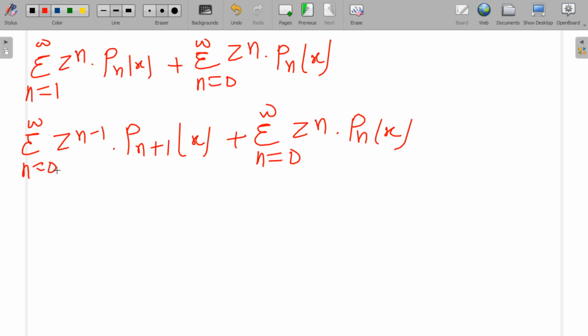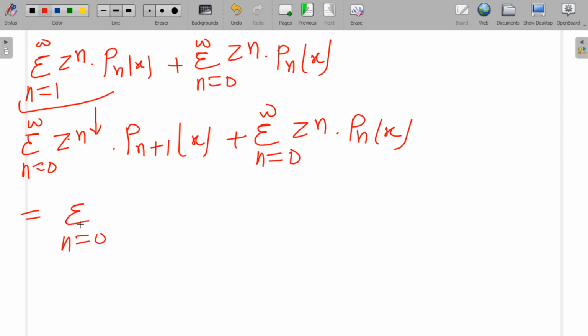Okay, now if I am putting n equals 0, this can be written as z to the power n only. If I am taking summation n equals 0, this is equal to z to the power n and Pn+1. Okay, clear? No problem. If I am putting n equals 0, listen carefully, so z to the power 0 and P1 and so on, this step can be written in the following form.